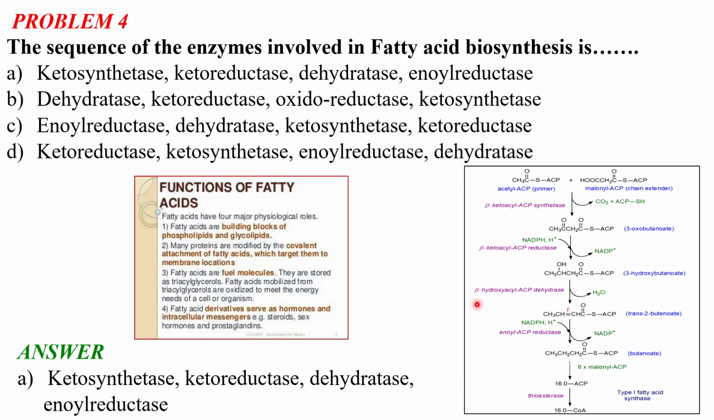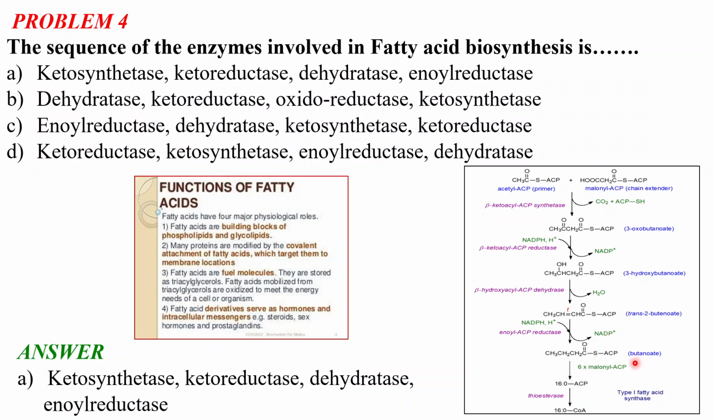For the third step, there is the beta-hydroxyacyl ACP dehydratase enzyme which converts 3-hydroxybutanoate to trans-2-butenoate. In this trans-2-butenoate, the double bond has a trans configuration. And in the last step there is enoyl ACP reductase which converts this trans-2-butenoate to butanoate, and in this step also NADPH is converted to NADP plus.